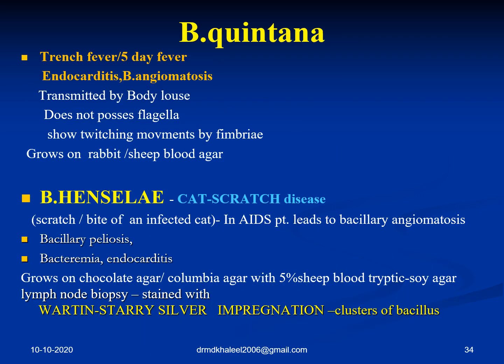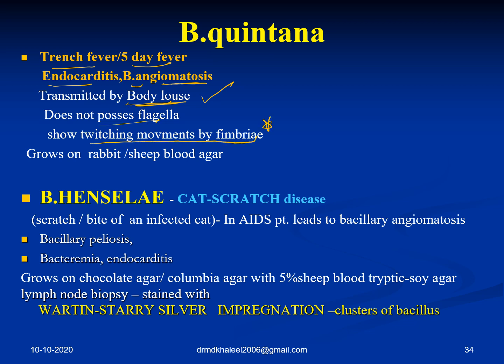Coming to Bartonella quintana, it causes trench fever. Trench is a word used where soldiers used to go and hide in tunnels. It is a five-day fever. It also causes endocarditis and bacillary angiomatosis, a condition where the blood vessels are infected. It is transmitted by the body louse, does not possess flagella, and shows twitching motility by fimbriae.